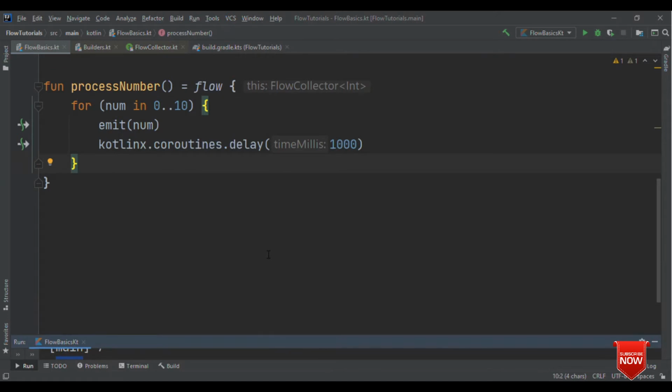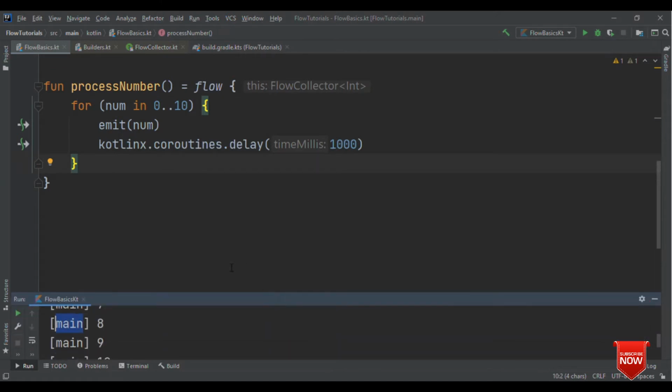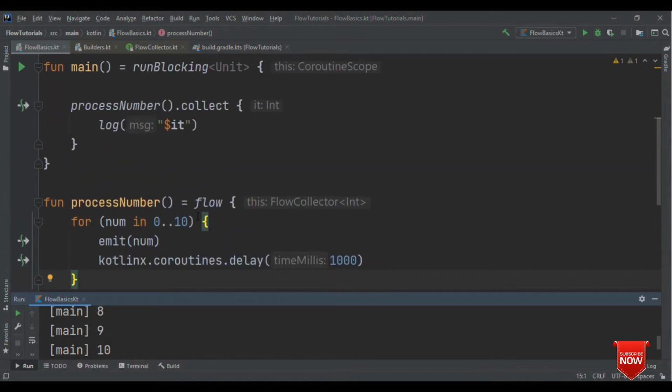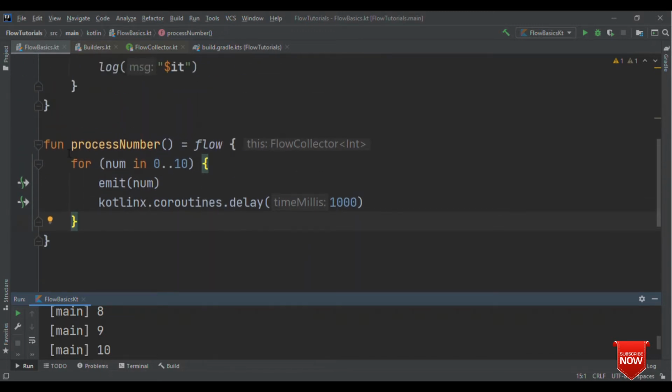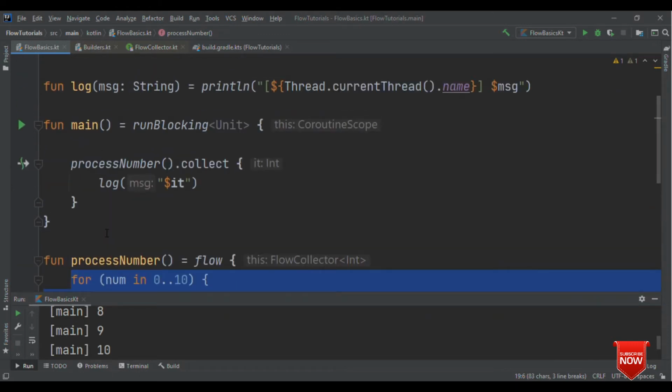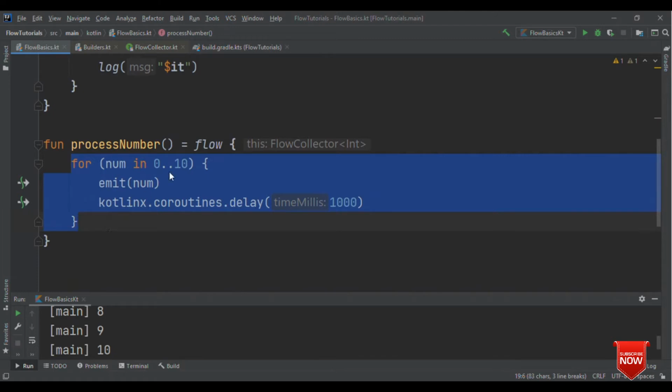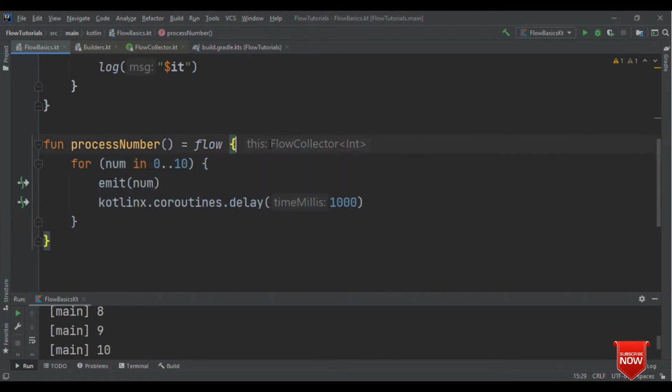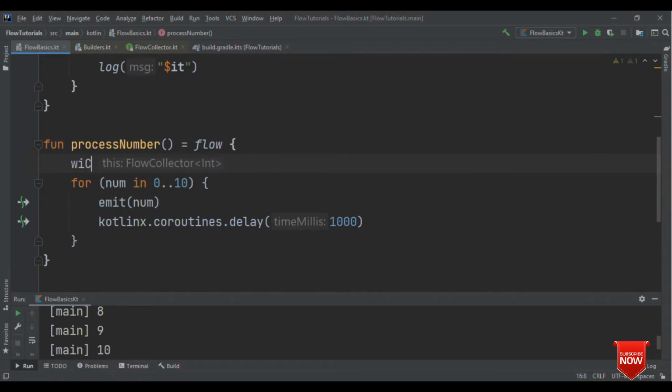So one thing you could notice here is that because both of them are running on the main thread, how about if you want to do something which is process intensive, a CPU intensive task, which should not be done on the main thread? How could you do that? For example, flow is where you emit the value. If this is a place where you're doing some intensive work, then you may not need this to run on the main thread. So for that, rather than switching the context like withContext,